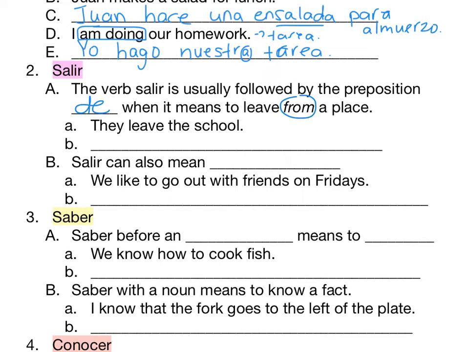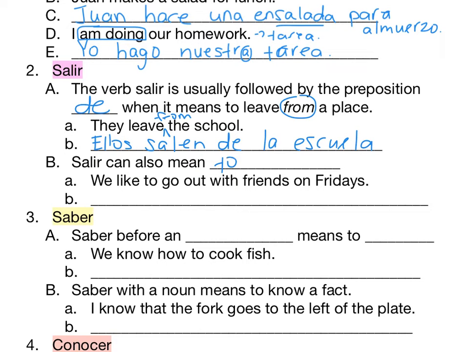Let's look at letter A. They leave the school. You'll notice right here is where the from would be, but we don't have to have it in English. But in Spanish, grammatically speaking, it's really more correct to have it there. So we have to remember to put that de in, even though you don't see it in English, okay? So they is ellos. We have the base, sal. Now, the ending of an IR verb is an EN. We want to put our de, and then school is la escuela.